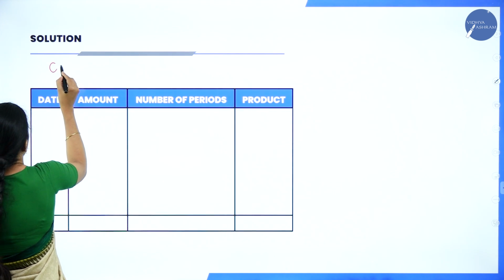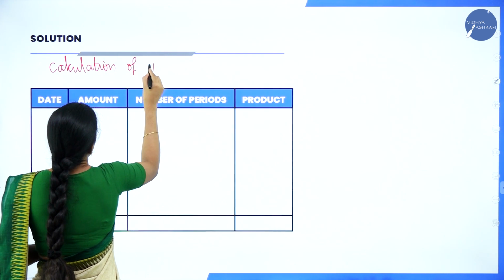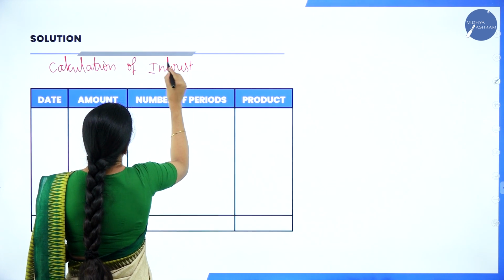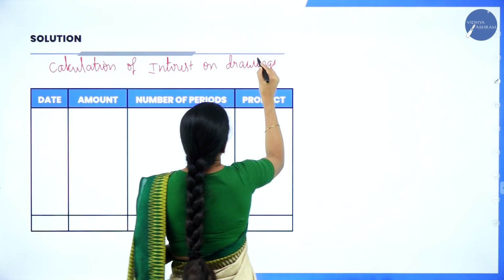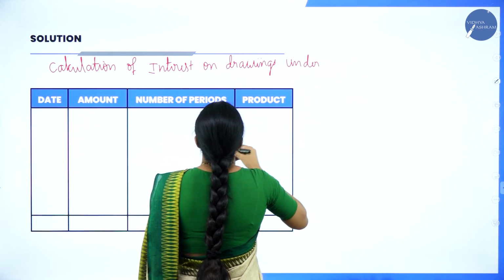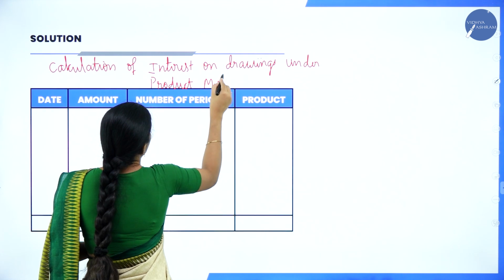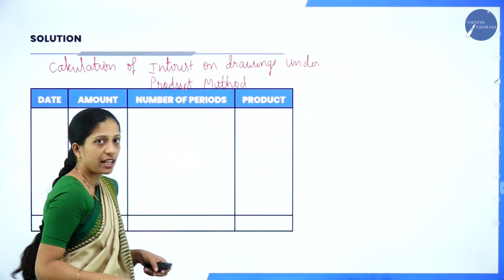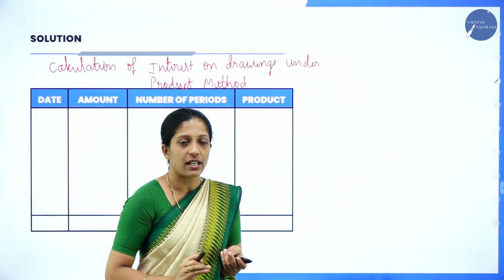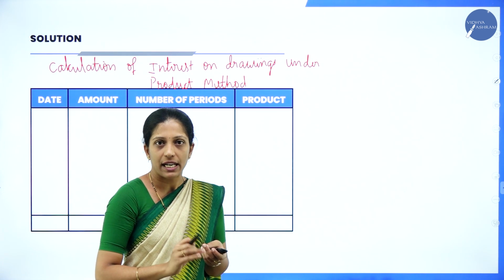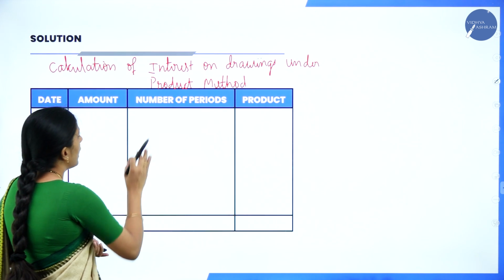You will write the heading: calculation of interest on drawings under product method. So be careful with the heading also. You have to present your accountancy paper neatly. You have to start with the heading. Your columns should be neat. Use the stationery items whatever required. Draw the columns properly and write the answers.